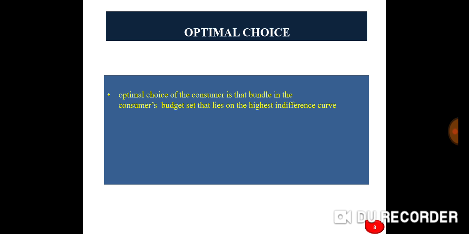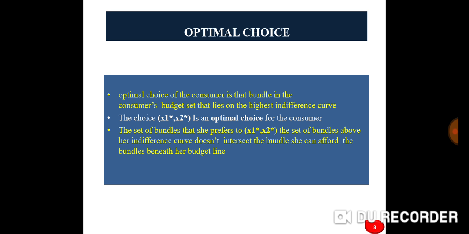Optimal choice. The optimal choice of the consumer is that bundle in the consumer's budget set which lies on the highest indifference curve. The choice (X1, X2) is an optimal choice for the consumer. The set of bundles that she prefers to (X1, X2), the set of bundles above her indifference curve, doesn't intersect the bundles she can afford, the bundles beneath her budget line. Thus the bundle (X1, X2) is the best bundle that the consumer can afford.